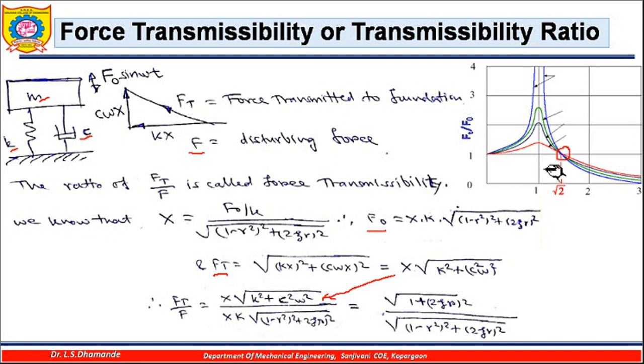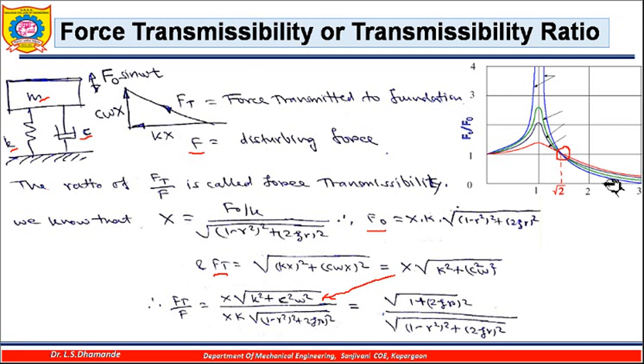It means for any amount of damping, the transmissibility will be equal to 1 when the frequency ratio is root 2. Before this it goes on increasing, and at resonance frequency it will be highest, and then it goes on decreasing. It will again be 1 for all values of damping at a frequency ratio equal to root 2, and after that it goes on decreasing.